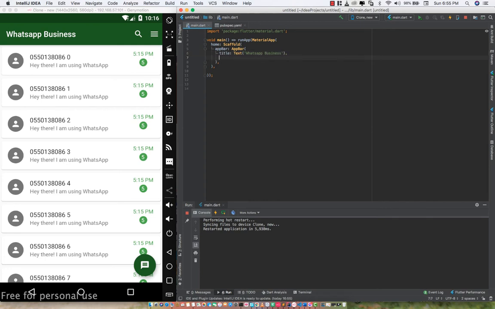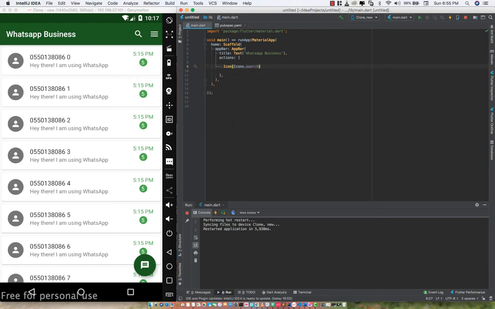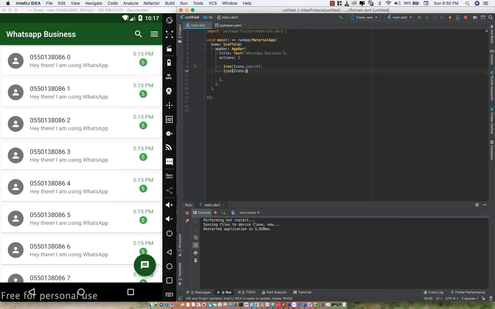So this is what I did, and we're going to create these two icons, and that is going to be actions. These actions can be widgets, or they can just be icons. I'm just going to specify them by Icon. So I say Icon, then Icons.menu. Let's use search for now, and that is going to be the icon, and let's specify Icon. Then you just say Icons.menu, right? So this is what I did, and when I hard reload this, you will see that I have this right up here.